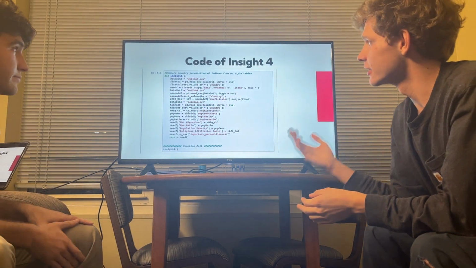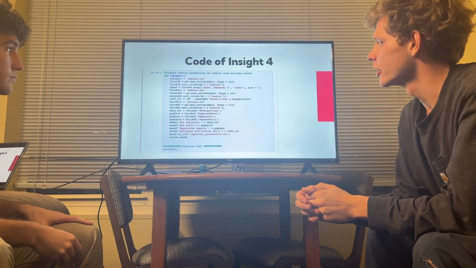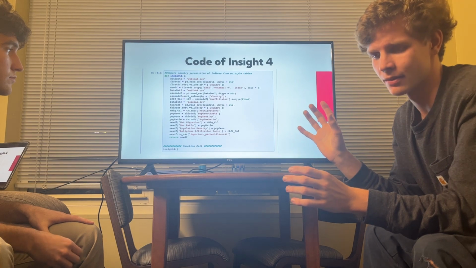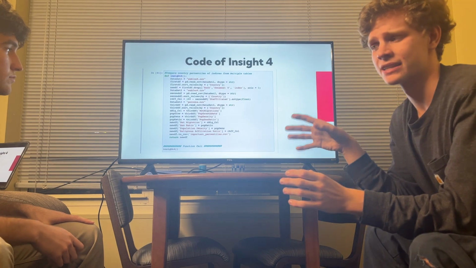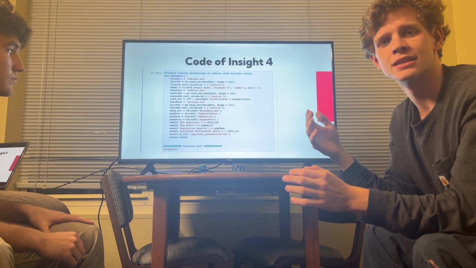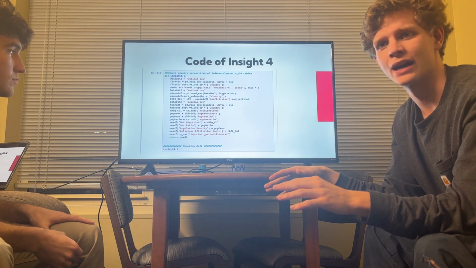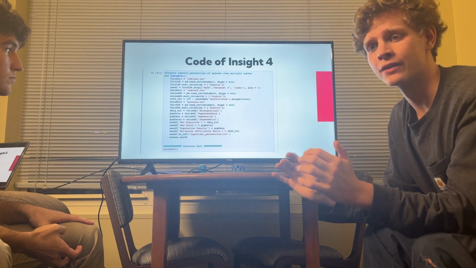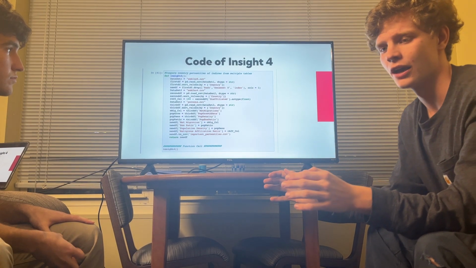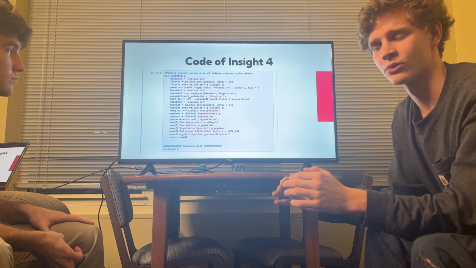This is our Insight 4 code. Here is a little different. We took all the percentiles that we made in Insight 1 and all of the important indexes that we're looking at from all of our data files, and then combined it all into one file called important percentiles, so that we could access the percentiles for every single index that we're interested in in one file.